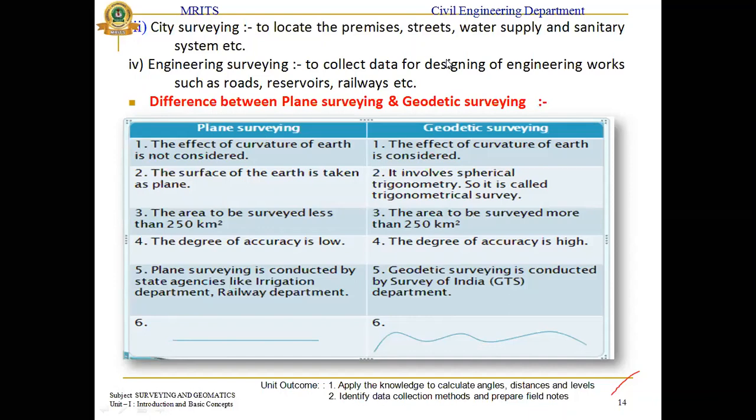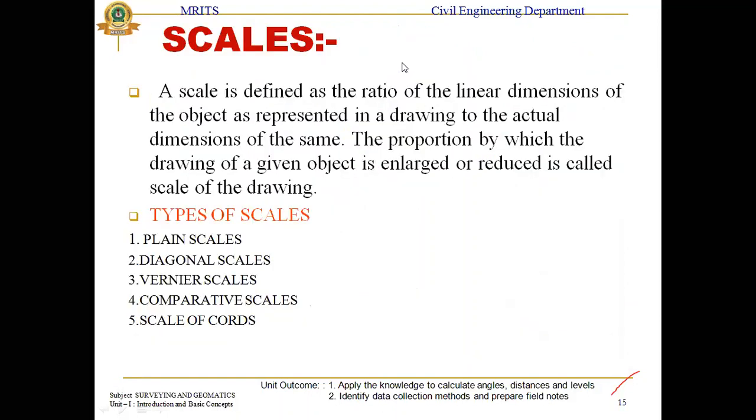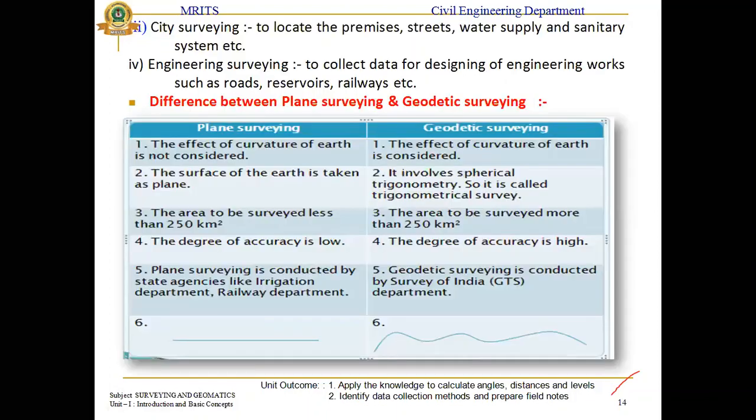Here one figure shows the line as a margin of line. In geodetic survey, the lines are in a zigzag manner. Okay, zigzag manner. Okay, different types of scales: plane scales, diagonal scales, vernier scales, and normal scales. Okay, next coming to the